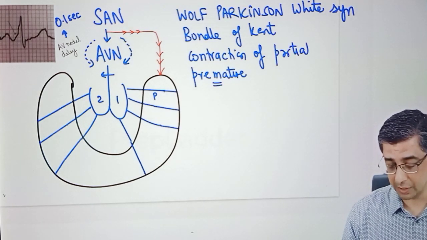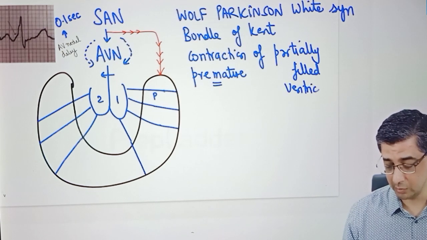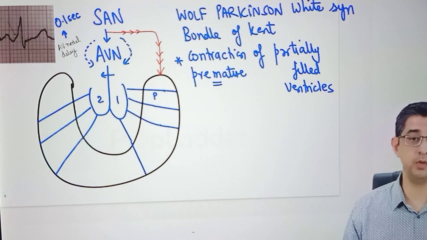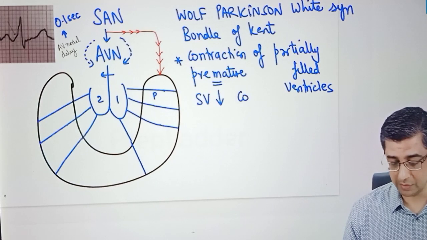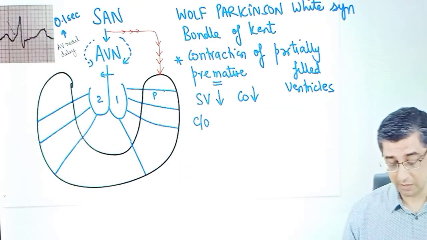I want you to focus on the statement that I've highlighted at least twice, because this is the crux of this discussion. In fact, the two conditions that I'm going to explain to you in the next 10 minutes or so will mainly focus on this statement of mine: premature contraction of a partially filled ventricle, which explains the relatively less stroke volume, which explains the relatively low cardiac output of these patients.